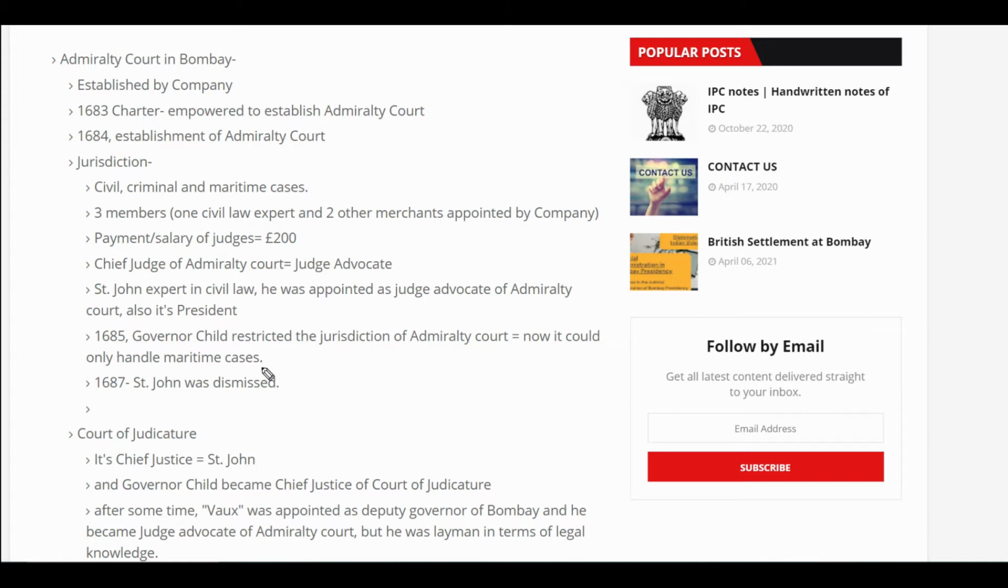But what happened was that St. John was a very honest person, and he found that Governor Child was not working according to the rules established by law and was engaged in corrupt malpractices, because of which there was friction and tussle between them. Due to this, Governor Child, who had the power, dismissed St. John. After that, Governor Child restricted the jurisdiction of the Admiralty Court. Now it could only handle maritime cases.